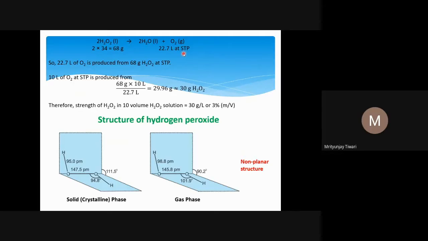Because the pressure that we consider for STP has now been reduced. People have taken a slightly reduced pressure, and because pressure and volume are inversely proportional by Boyle's law, the volume has slightly increased. So this 22.7 liter at STP is the volume of 1 mole of oxygen gas. For the older pressure it is 22.4, which some books still provide. This is the value provided in NCERT, so I think you should follow this number.